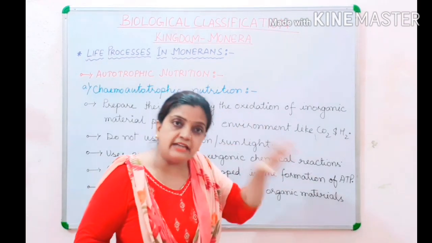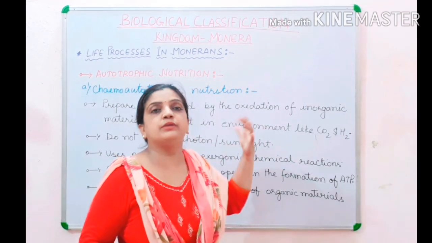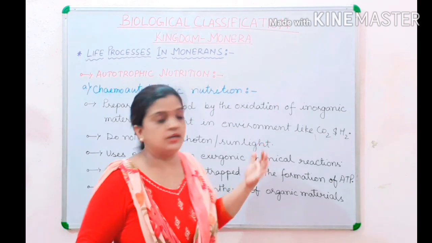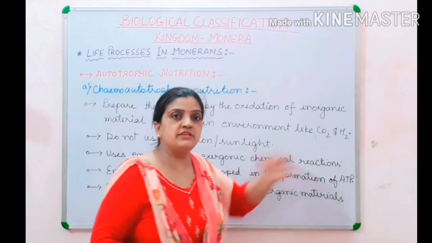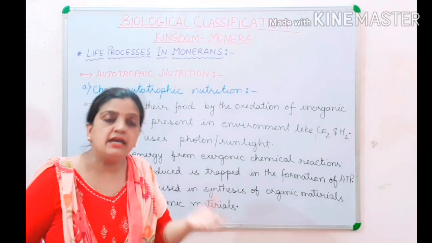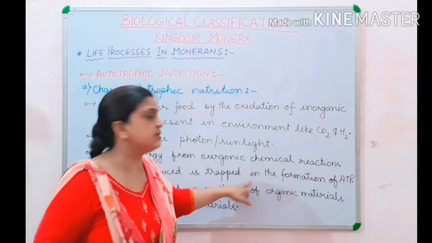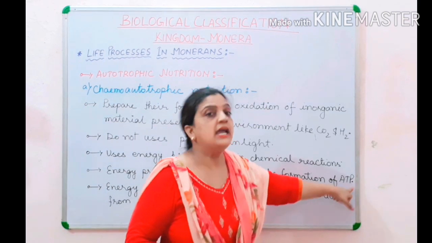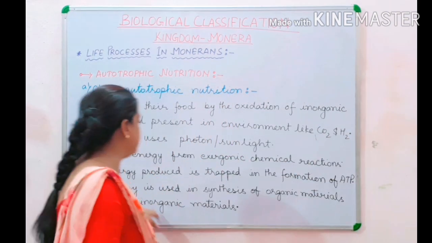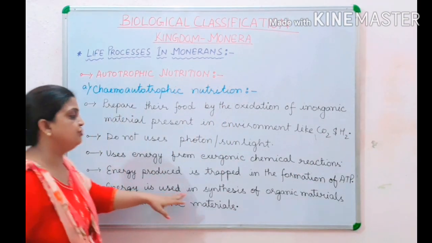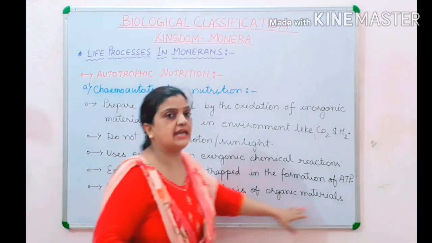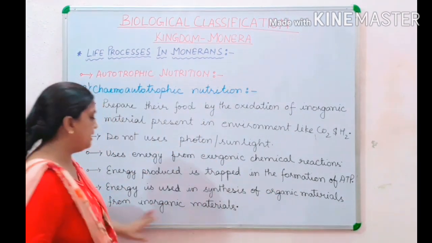That energy is trapped during this chemoautotrophic nutrition. So during chemical reaction, when certain energy is released, it is trapped, and that energy is utilized in the formation of ATP. And now with the help of ATP, energy is used in synthesis of organic material from inorganic